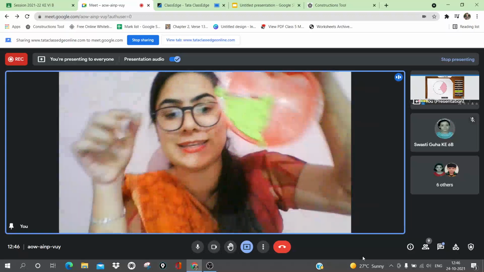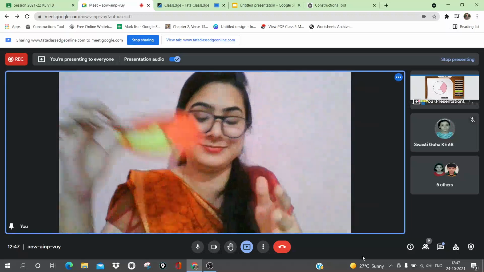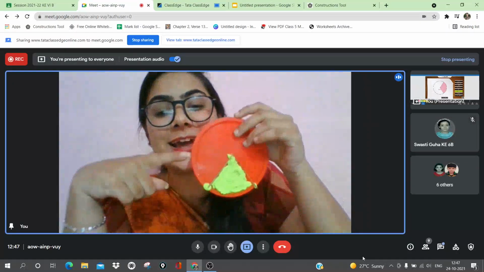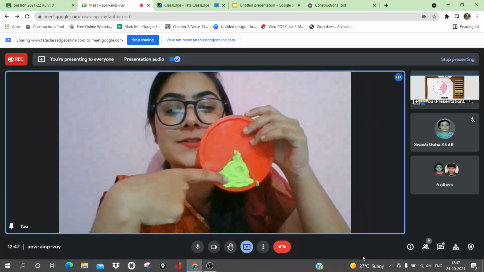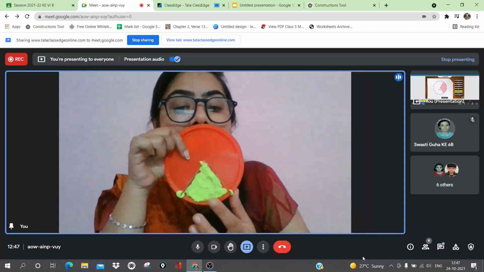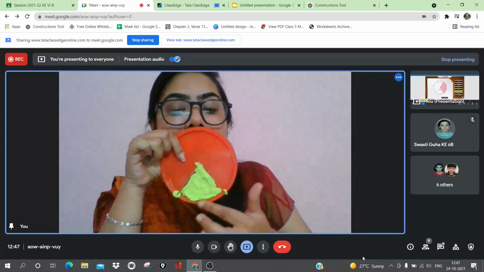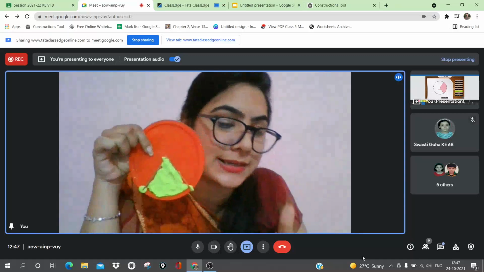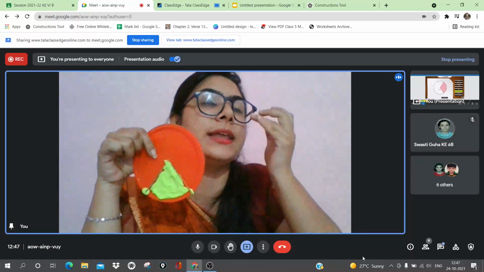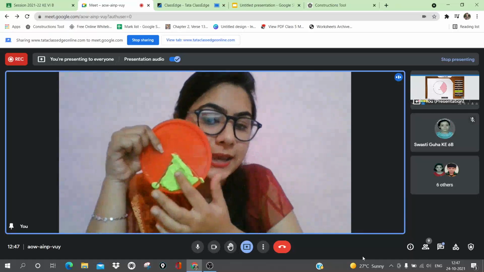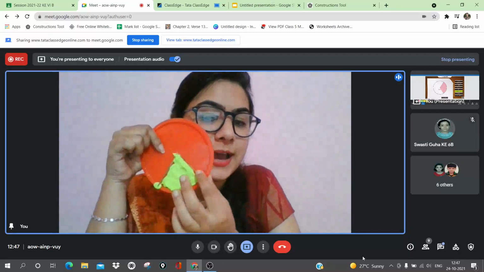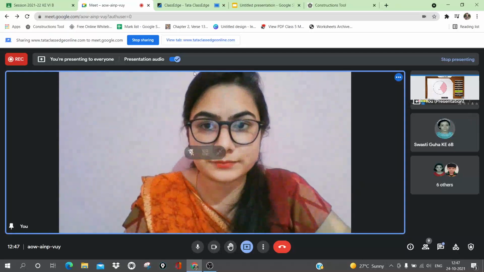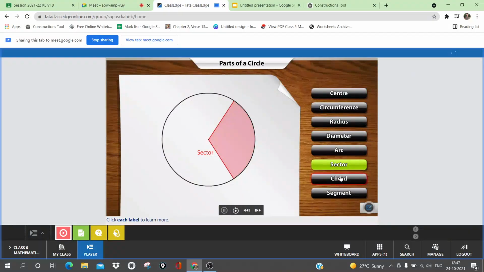So here you can see that this is called a sector. What is the meaning of sector? Sector is the area enclosed by an arc. Here you can see this is an arc and 2 radii. Is this clear? Area, very important thing. Sector is the area enclosed by radii and an arc. Clear? Yes, ma'am. Good.